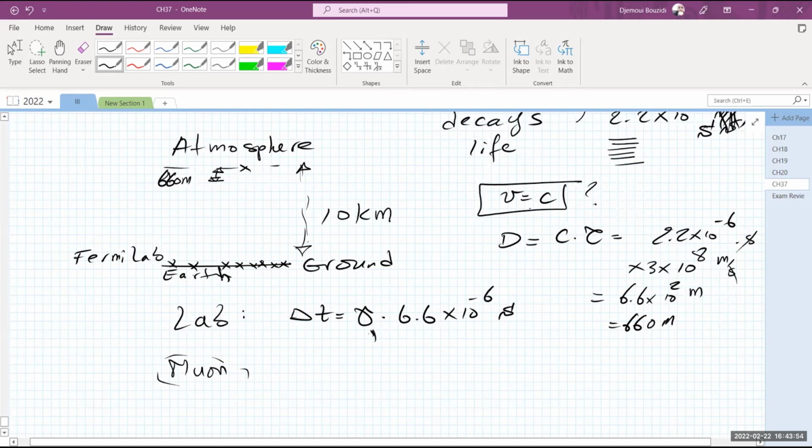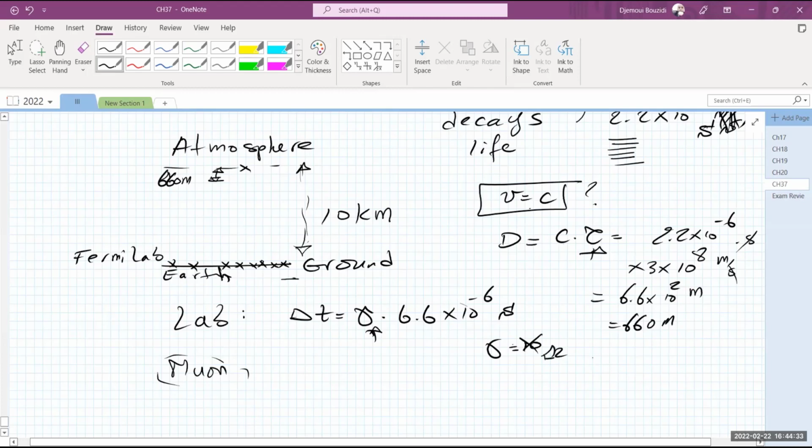So gamma can be very large if it's traveling even very close to c, not necessarily c, okay? It can be, for example, 10, or 100. If it's 100, that's enough factor to bring this to 6.6. If it's 10 only, if gamma is 10, it can change tau enough so that we multiply its speed by the time, and the distance traveled is not 660 meters, but about 7 kilometers. If it's more than 10, let's say, for example, 12, then in this case, it's enough for it to reach the ground and even in the ground, okay?